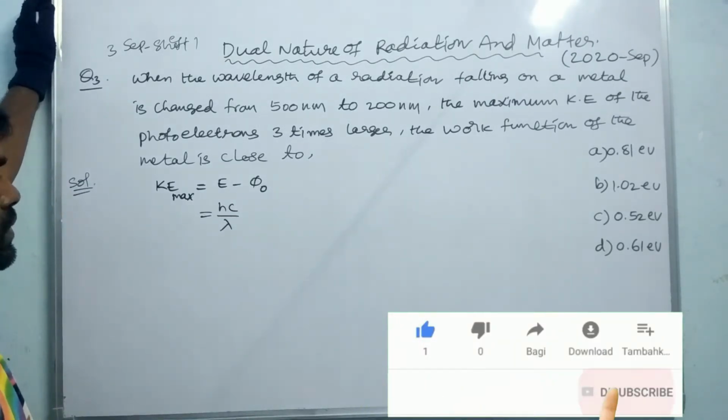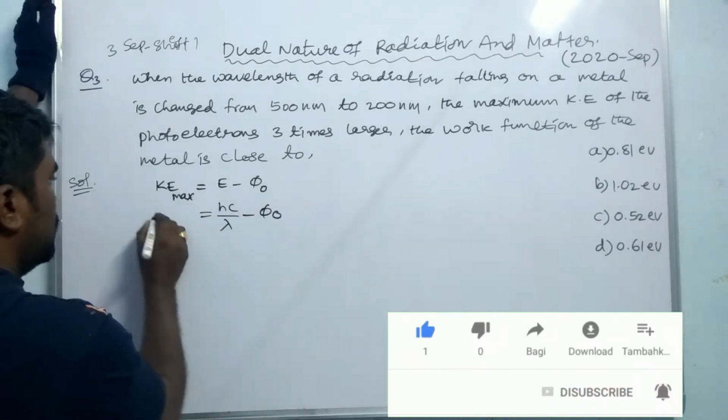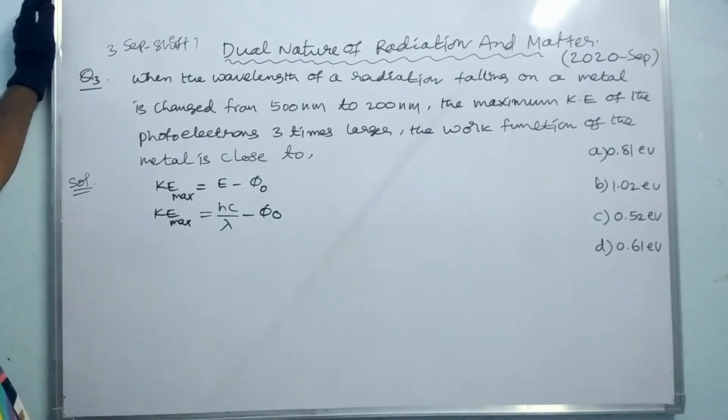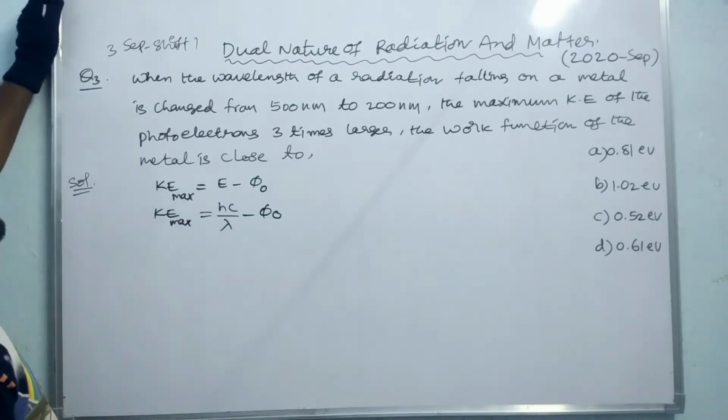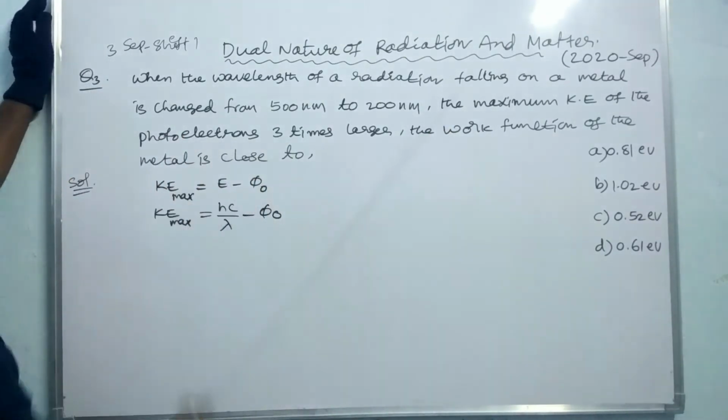So it is hc by lambda minus phi naught. So this is the Ke maximum. Where the maximum kinetic energy of the photoelectrons becomes 3 times larger whenever the radiation falls on the surface of the metal.